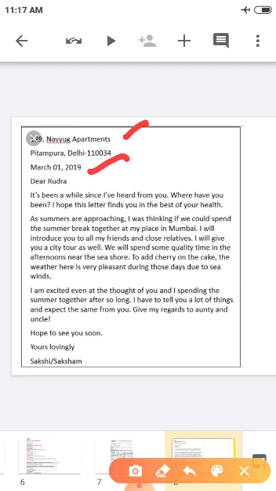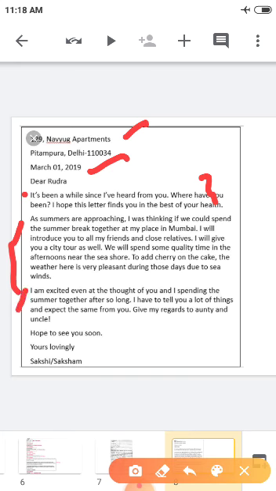Then dear, you can start as dear mom, dear dad, or your friend's name likewise. Then you can start with the introduction note. How are you? How about the family members? How is your health? Likewise, you can ask about their wellness. This is how you have to introduce the letter. Then you have to write the body of the letter. Body of the letter means for what purpose you are writing the letter. You can explain in detail.